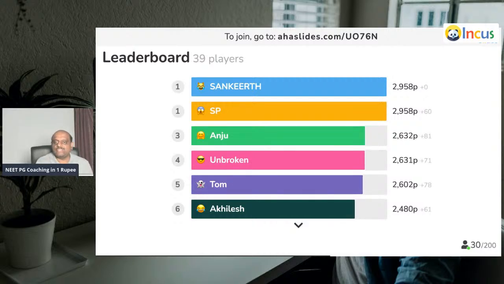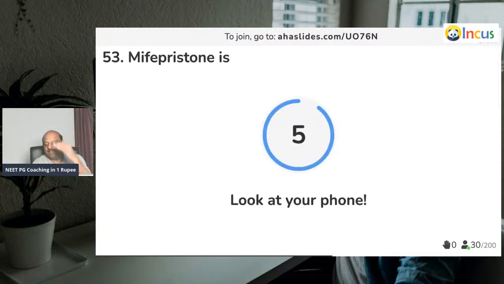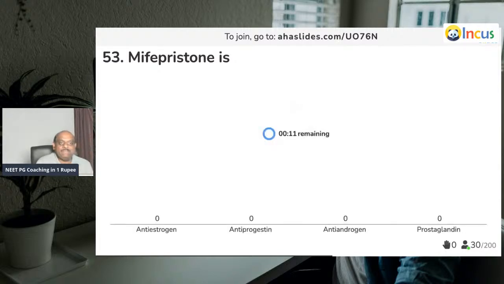Good, Sankit is on the top. So let us see. Positions will go up and down. 500 rupees topper. Let us see who is going to be.